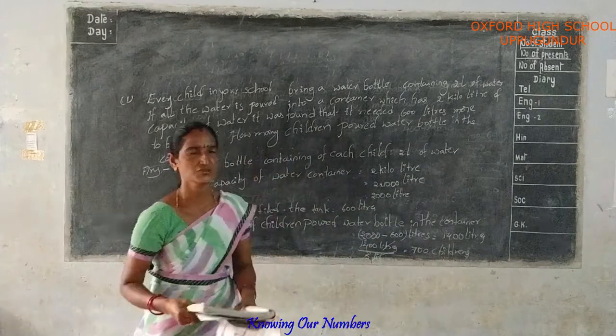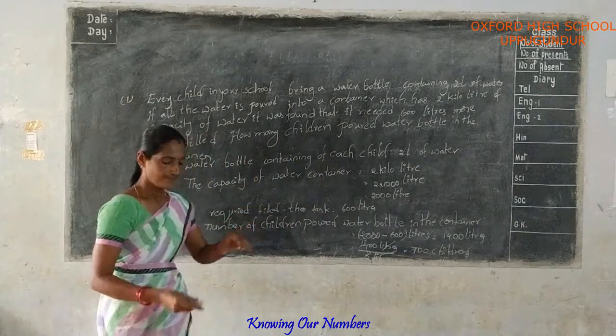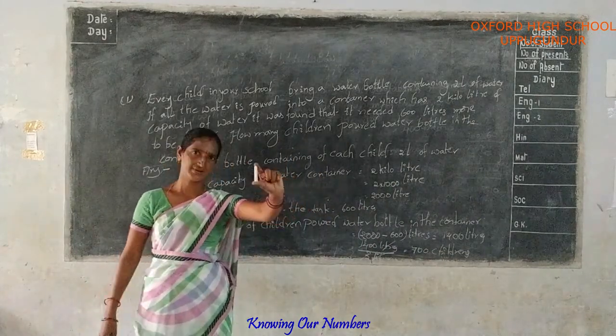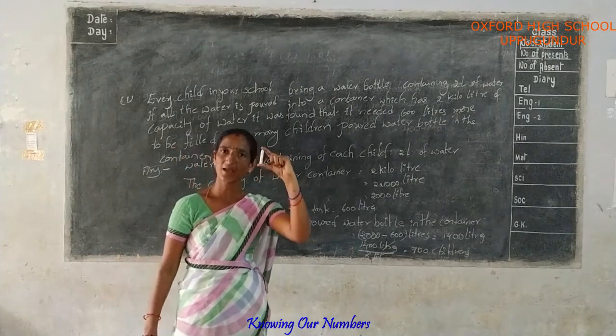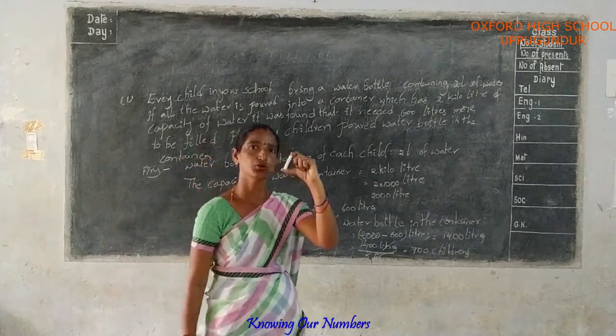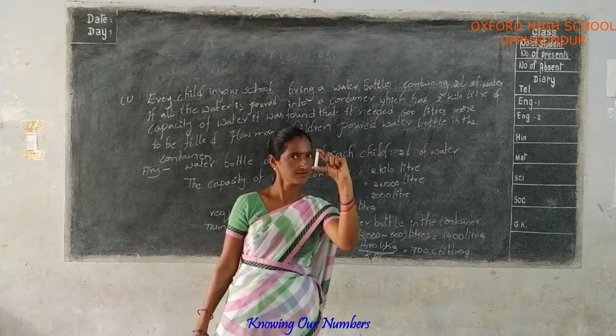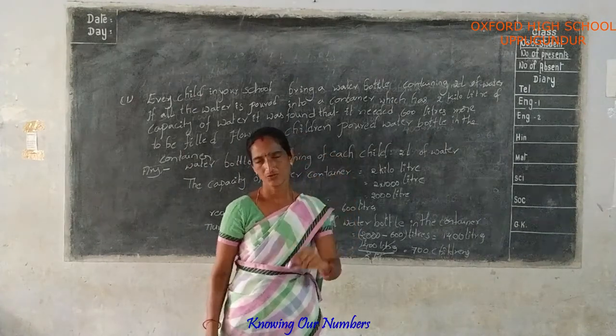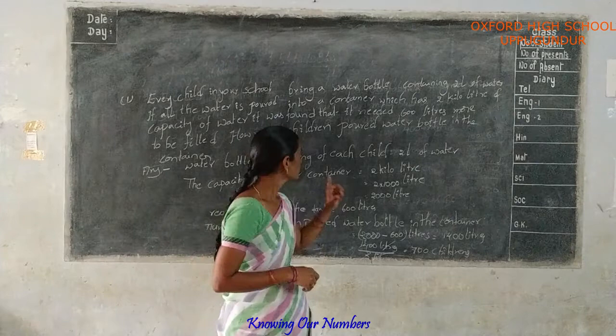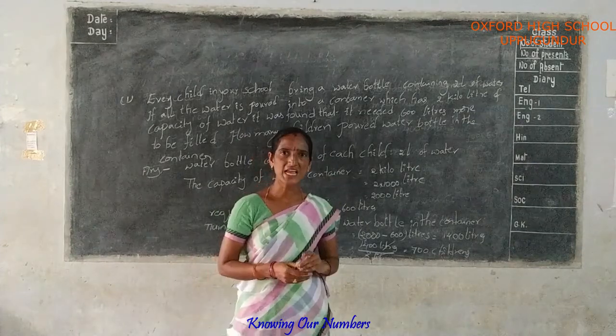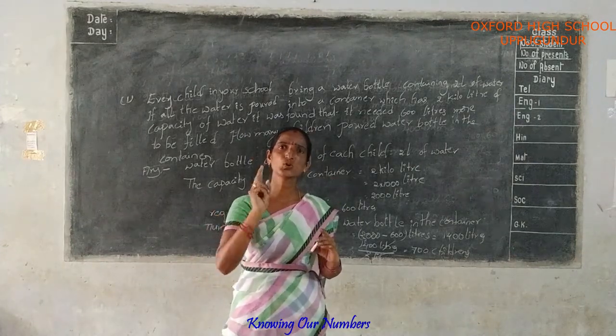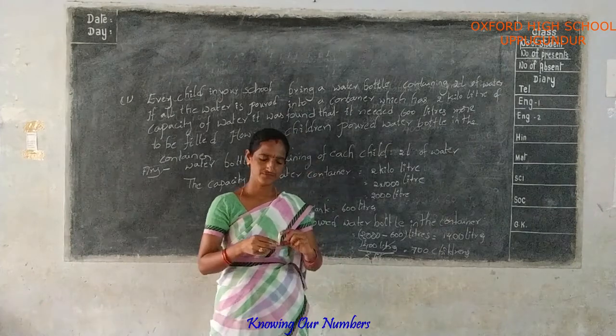Okay, have you understood the question? This is the container. What is the capacity of the container? 2 kiloliters. Next, each child poured 2 liters of water.